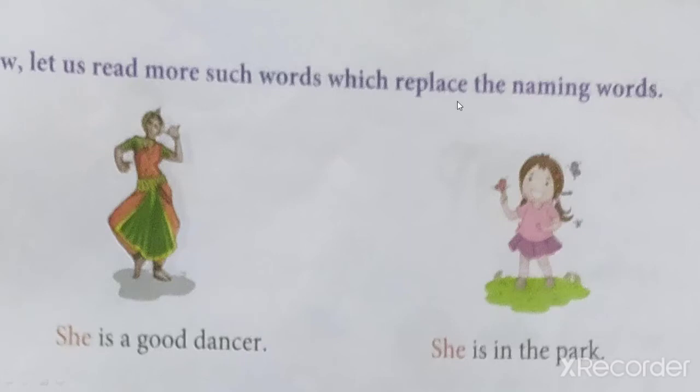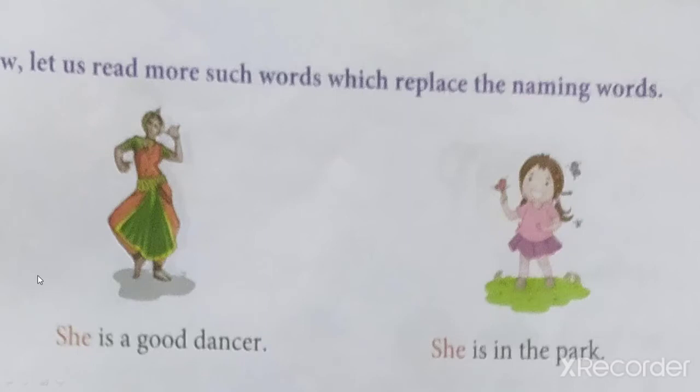See, again we will read such words which are replacing naming words. If we tell that the woman is a good dancer, instead of the woman we are using she. Instead of woman, we use she is a good dancer.